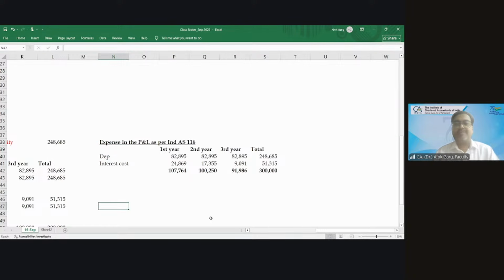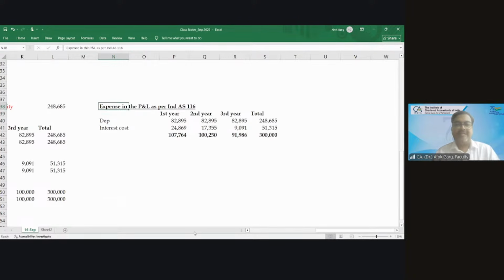Tell me, what is the expense in the P&L as per AS 19? Only lease rental each year. Lease rent expense debit each year. Lease rent expense. What is the expense in every year?